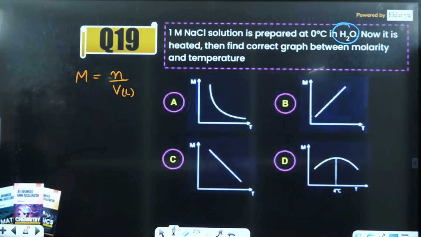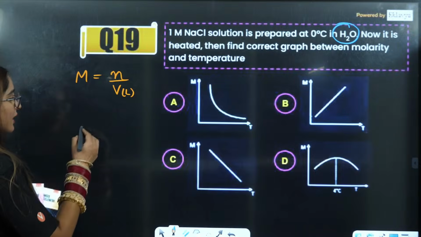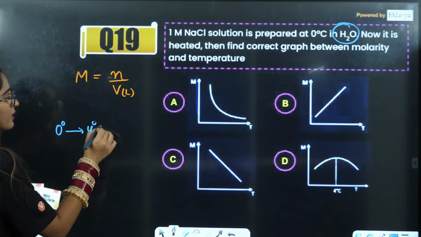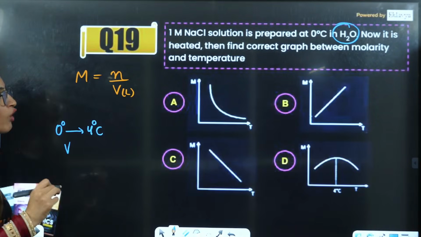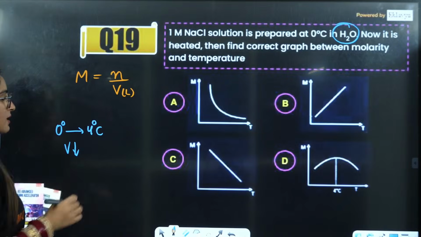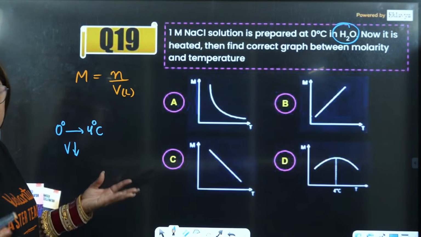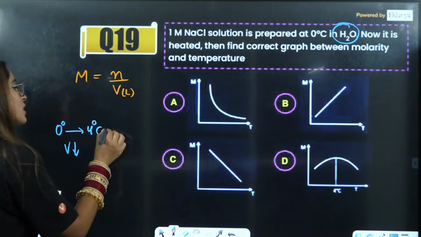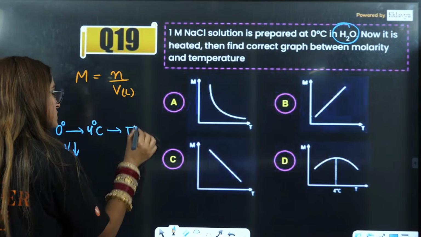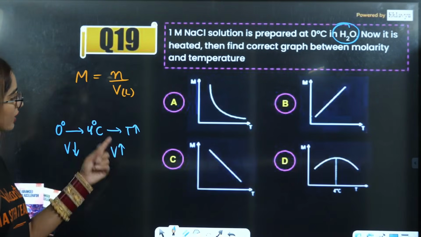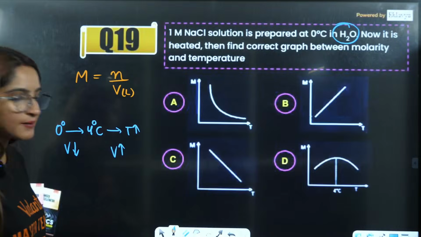In water, from 0 to 4 degrees Celsius, does the volume increase or decrease? The volume decreases. So when you raise the temperature, the volume is decreasing, and beyond this temperature, the volume is increasing.